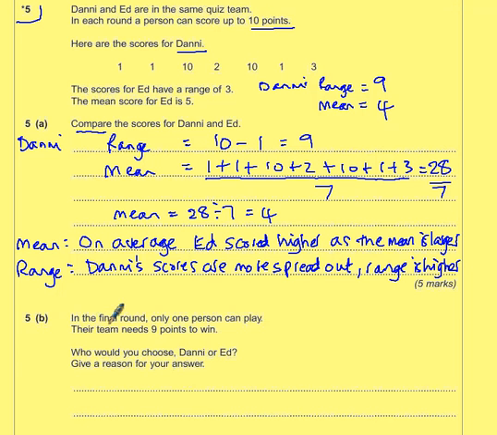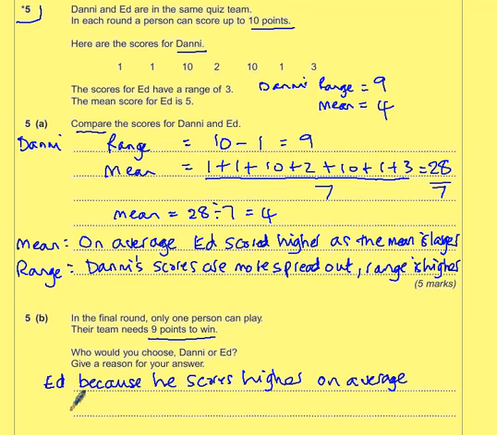In 5 part B, it says in the final round only one person can play. Their team needs 9 points to win. Who would you choose, Danny or Ed? And give a reason for your answer. Now you could choose Ed. You could say Ed because he scores higher on average.